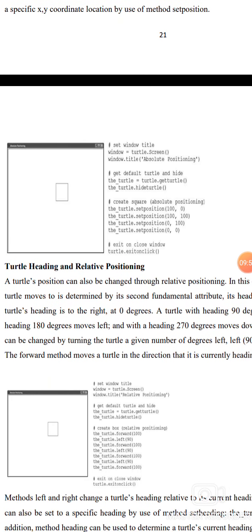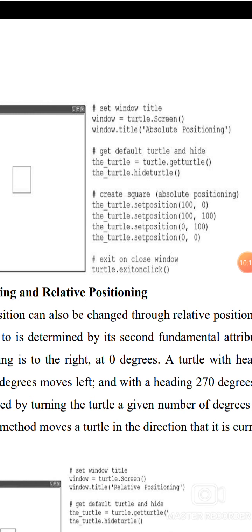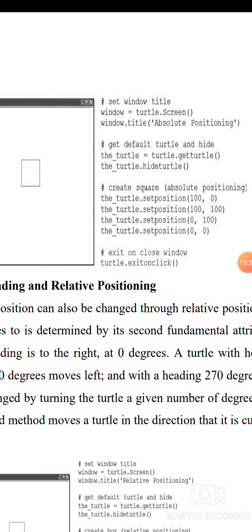Set the window title: window equals turtle dot Screen, window dot title, absolute positioning. Get the default turtle and hide the turtle: turtle equals turtle dot getturtle, turtle dot hideturtle. Create the square using absolute positioning: turtle dot setposition 100, 0; turtle dot setposition 100, 100; turtle dot setposition 0, 100; turtle dot setposition 0, 0. Then exit on close window, turtle dot exitonclick.